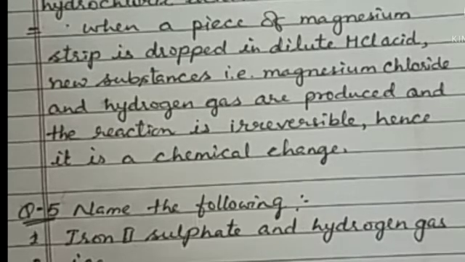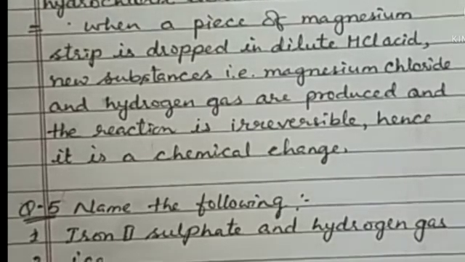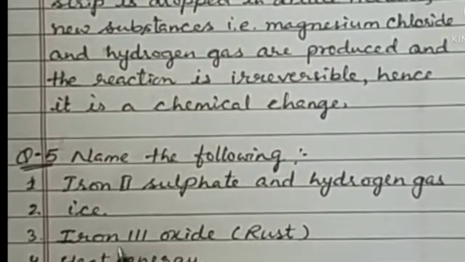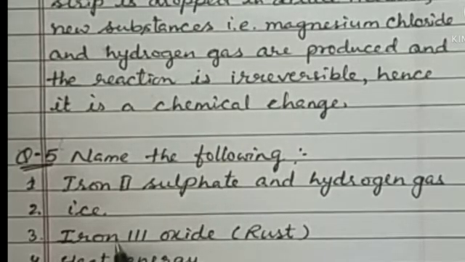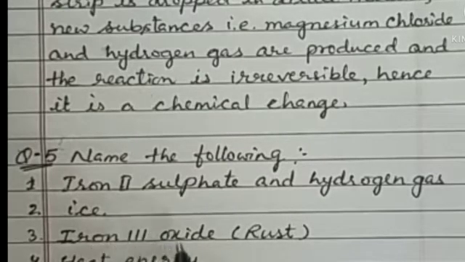Second part is the product obtained during physical change when water converts from a liquid into a solid. So naturally, which product is formed? Ice is formed, right? Now, third part is the product of the chemical change on keeping a polished iron nail exposed to the atmosphere. Which product is formed? That is rust, or the chemical name of rust is iron 3 oxide.